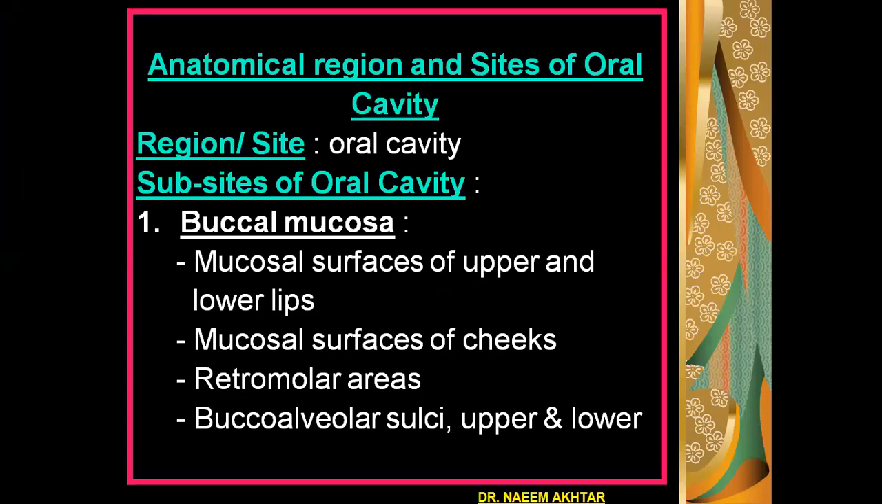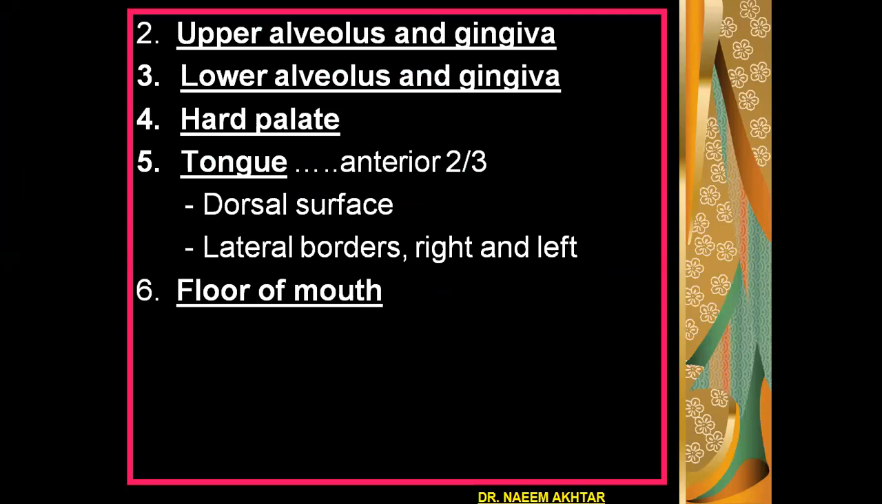These are the buccal mucosa. Second is the upper alveolus and gingiva, lower alveolus and gingiva, hard palate, tongue, anterior two-thirds, having dorsal surface and lateral borders, right and left, and floor of mouth.